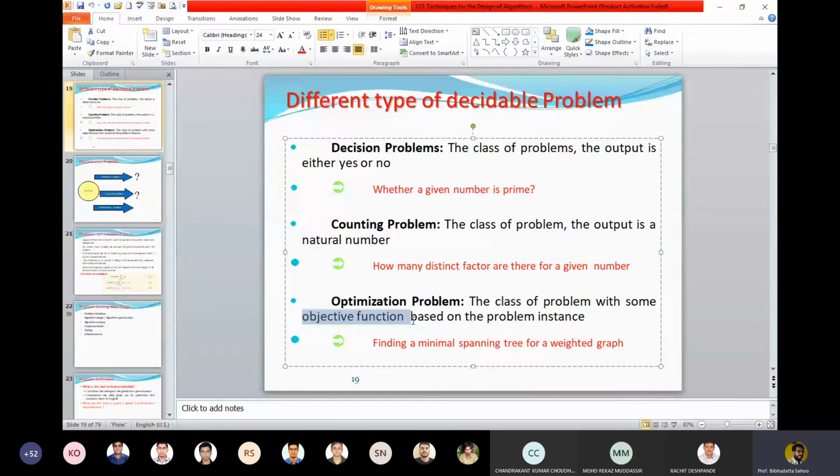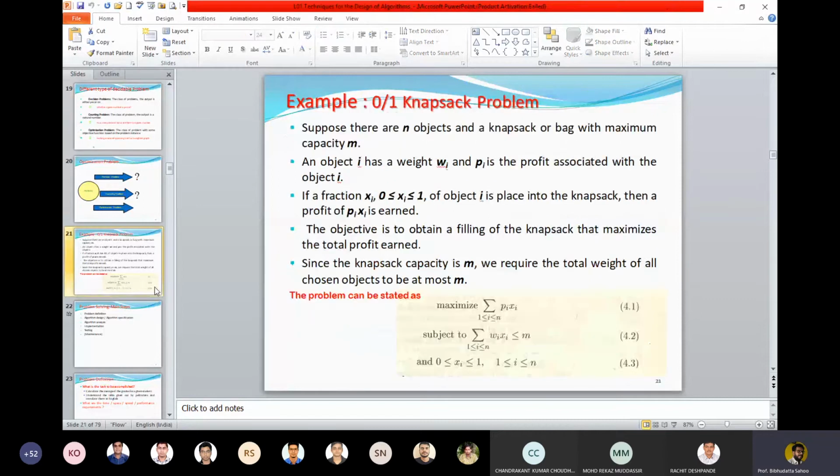Now we have an objective function. Looking into this objective function, we have to find the solution. Now, if my question is, if this is the objective function, can I have an algorithm under the divide and conquer paradigm? If yes, how many such algorithms? If no, why not?